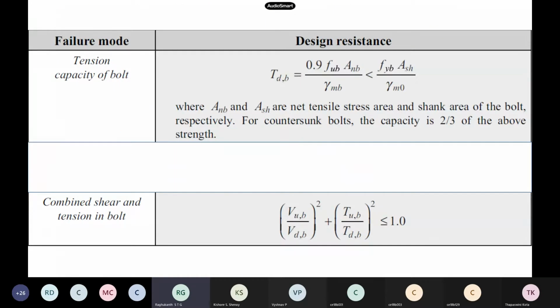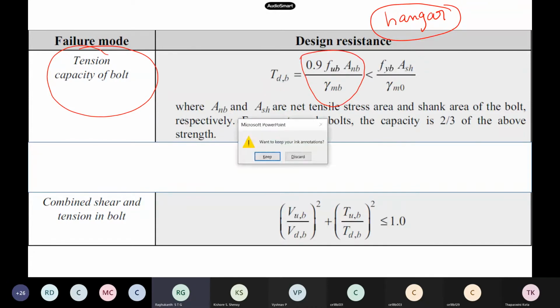Now we will see the tension capacity also. This is very, very important when you are having hangers and other hanger connections. In these type of things, the tension will be there. The full bolt will be under tension. Here also the formula has been borrowed from the Eurocode itself. Two formulas our IS code gives. All these details are in IS 800. Okay, no need to worry.